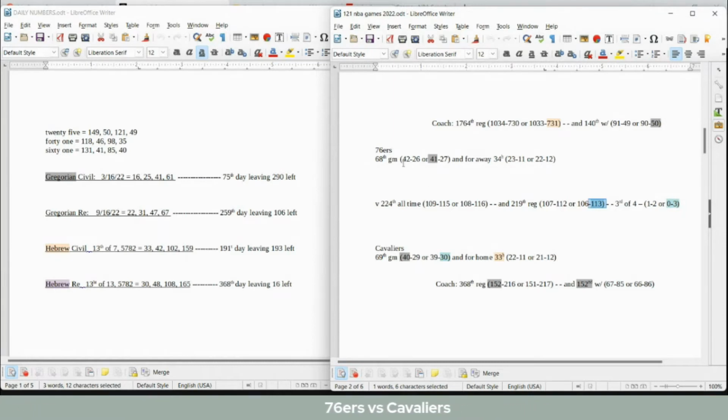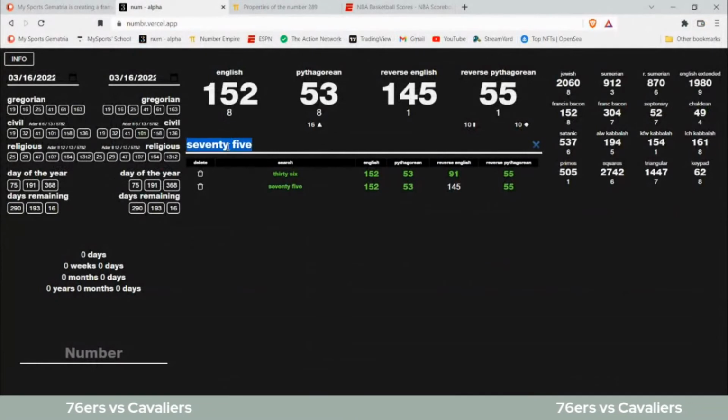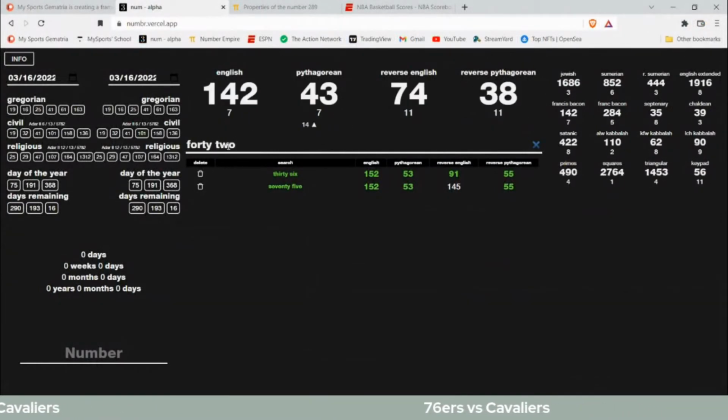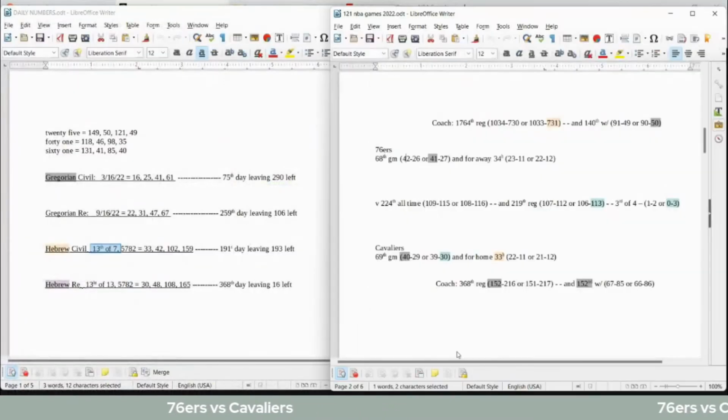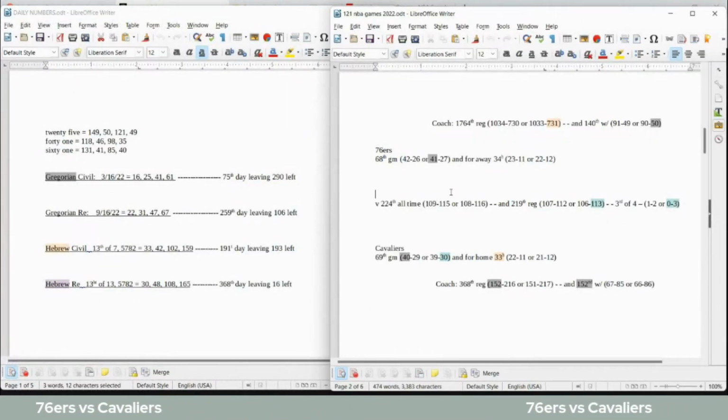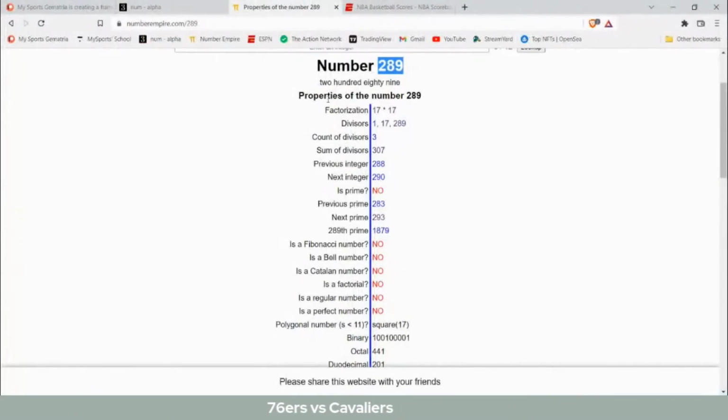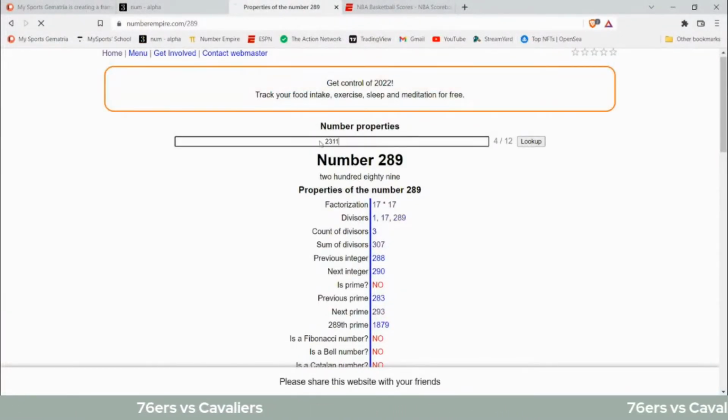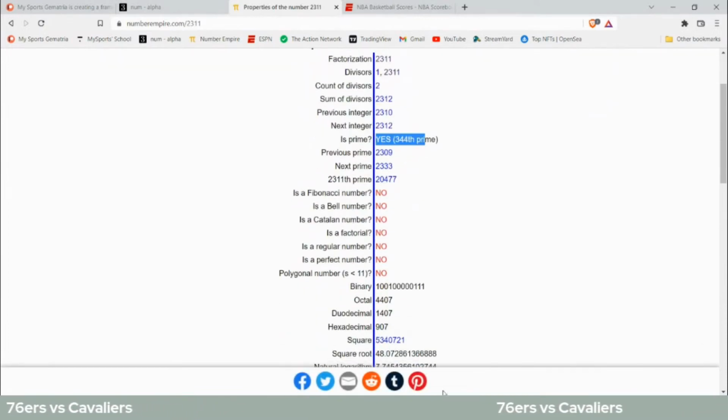What else here? Sixers looking to get their 42nd win for the season. I don't know if I saw anything with 42. Not in particular. 23-11. 44.